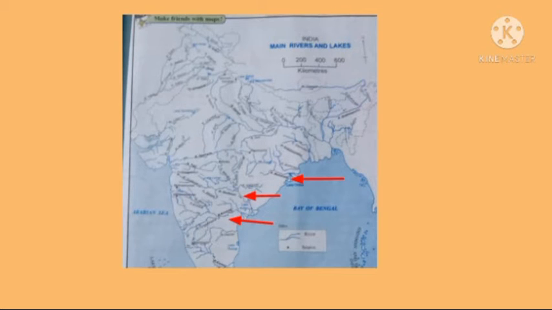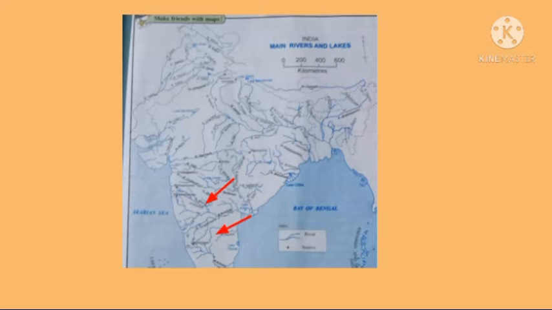Among the rivers meeting the Bay of Bengal, the important river systems are Mahanadi, Godavari, Krishna and Kaveri. Mahanadi basin occupies the northeastern part of the peninsula. River Godavari is the second largest river system of India, and it is the longest among the peninsular rivers. Godavari river is also known as Dakshin Ganga. To the south of Godavari is located the basin of river Krishna. Its major tributaries are Bhima and Tungabhadra.